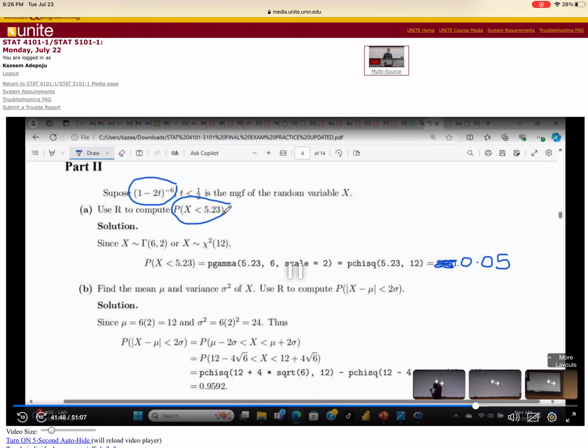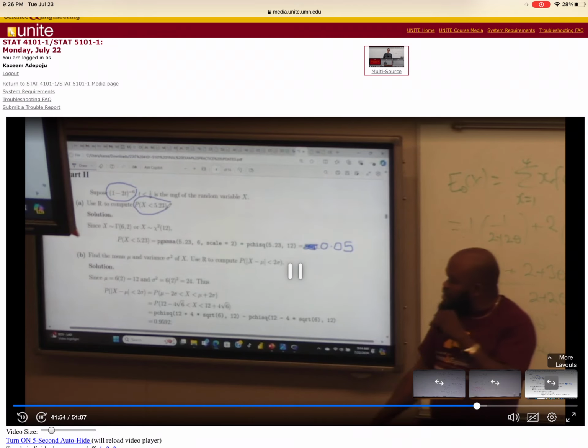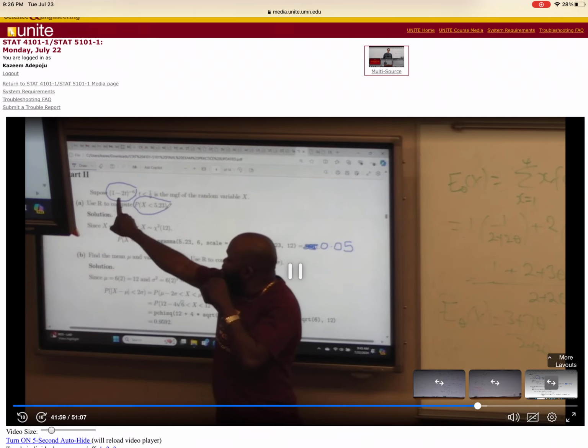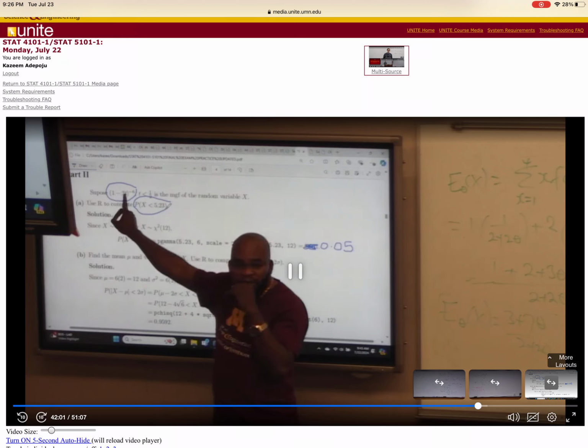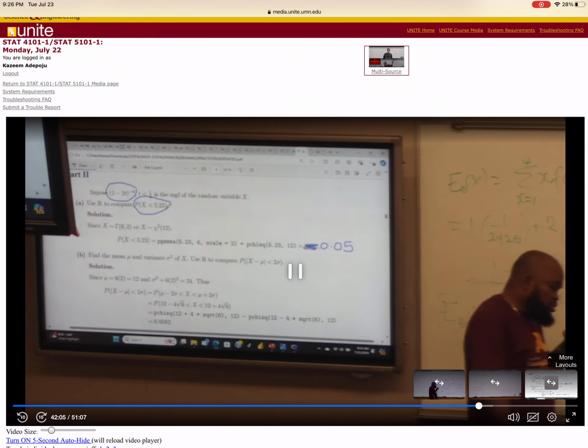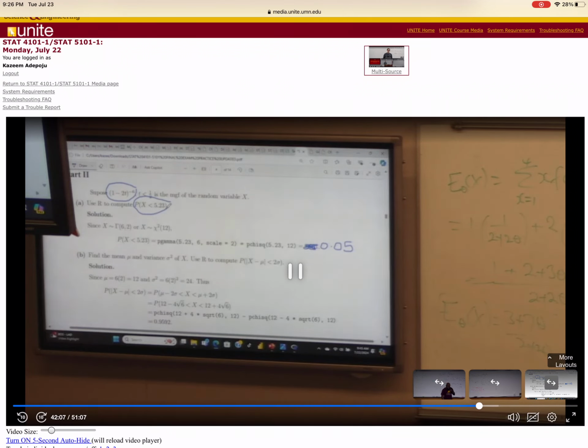Now, I want to find the probability of S less than 5.23. If I don't recognize the probability distribution this comes from, I don't know what to do here because I don't know the probability distribution of the random variable S. But right now, I know it's gamma.